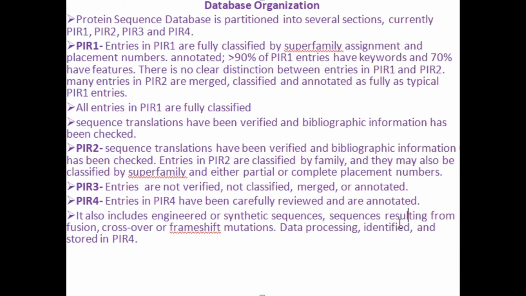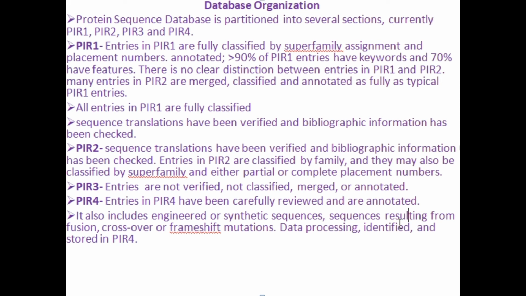From that, PIR 1 and 2 consist of fully annotated data. Almost 90% of the entries in PIR 1 and 2 are annotated, fully informative, and classified by superfamily assignment and placement numbers.